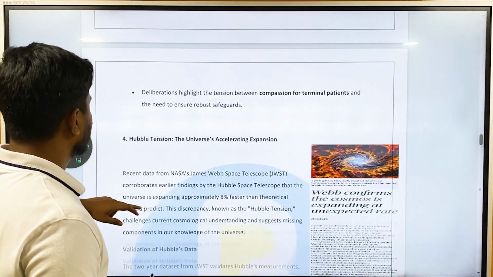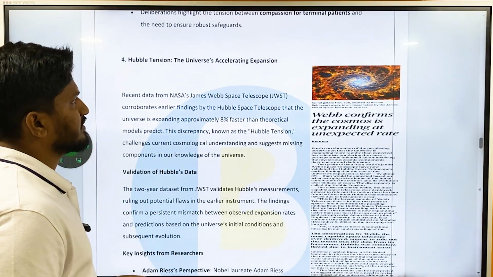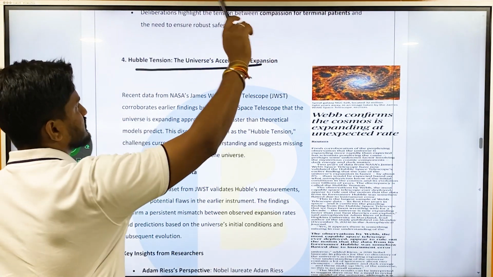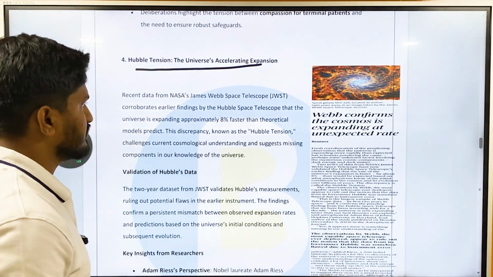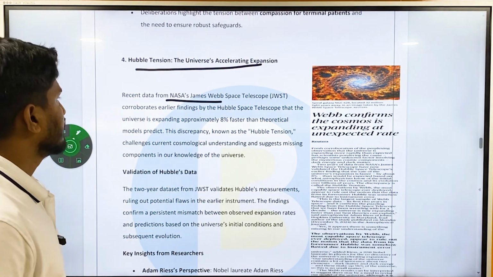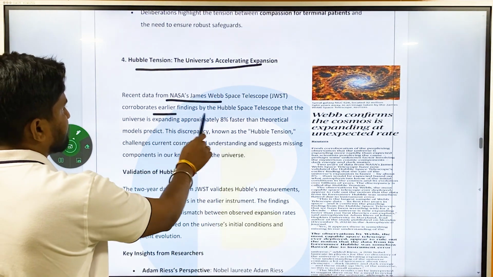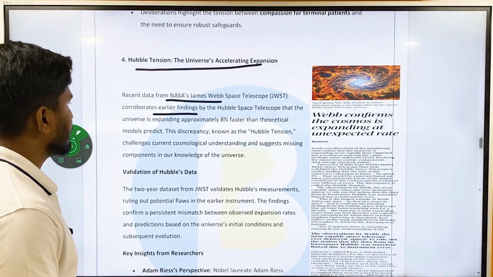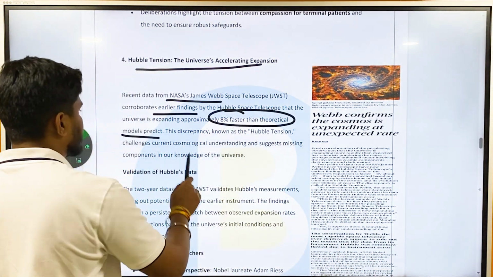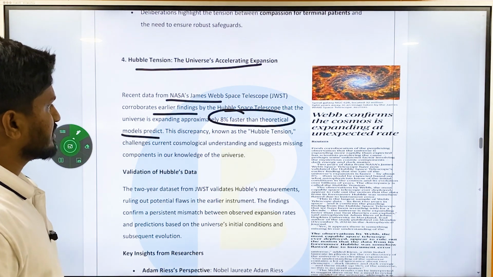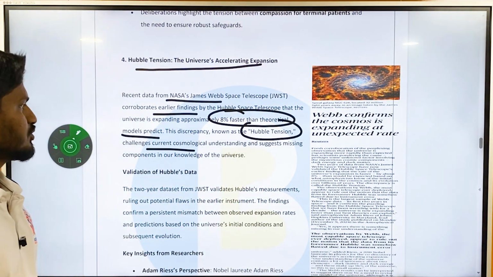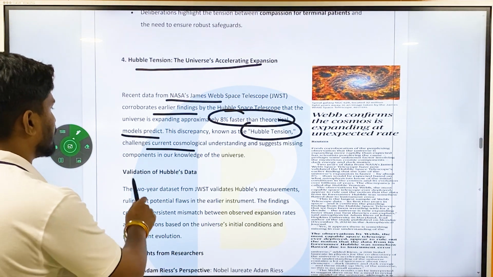Then next, there was an article in the science page of The Hindu. It talks about Hubble tension, the universe's accelerating expansion. Okay, we'll see what Hubble tension is. The recent data from NASA's James Webb Space Telescope corroborates earlier findings of the Hubble telescope that the universe is expanding approximately 8% faster than the theoretical models predict. This discrepancy, also known as Hubble tension, challenges current cosmological understanding and suggests missing components in our knowledge of the universe.